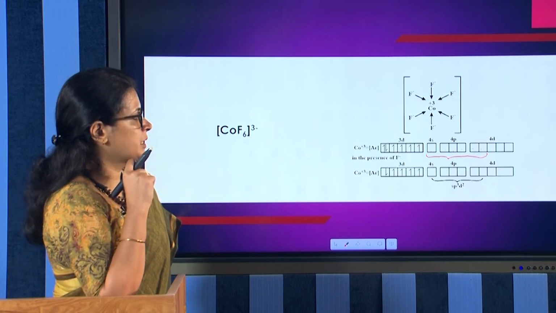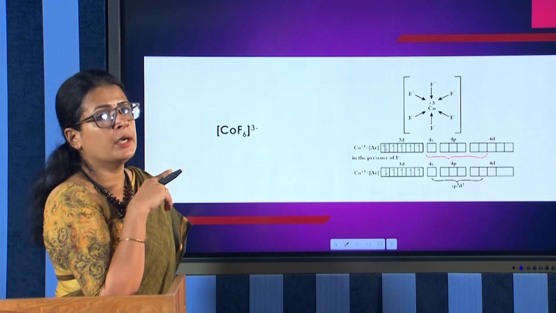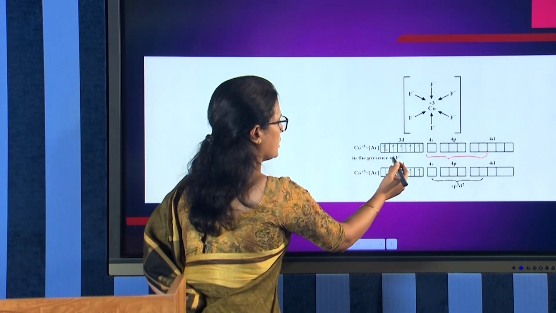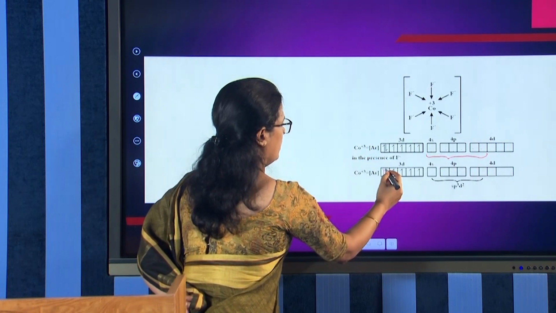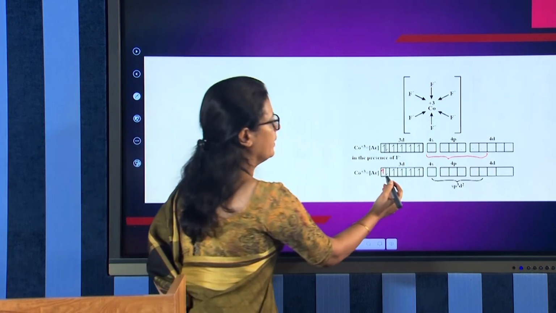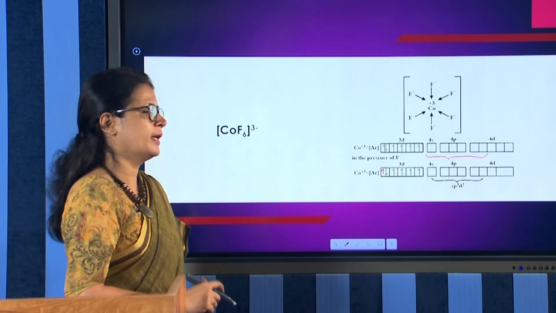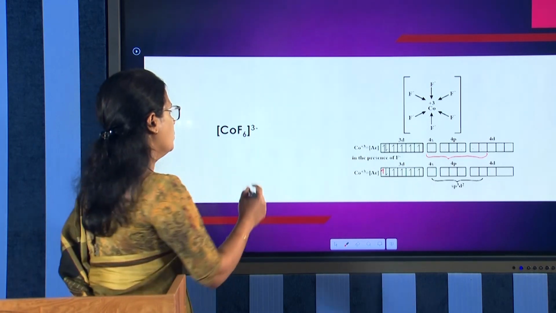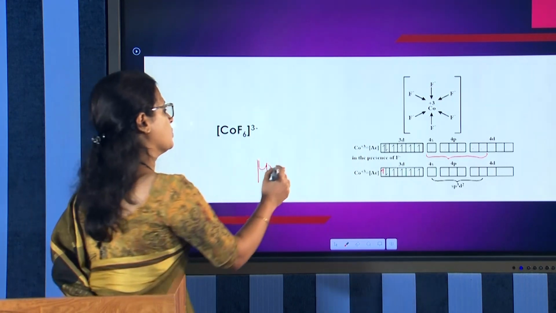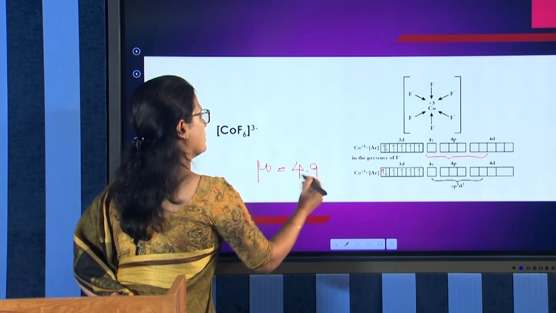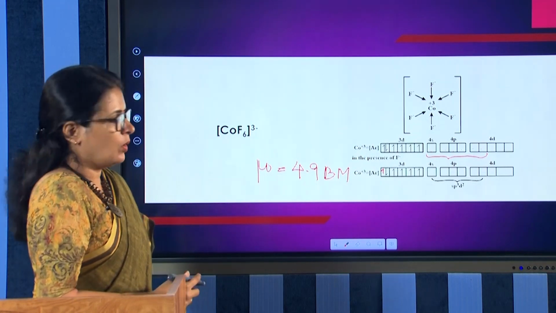Now comment on the magnetic property of the complex. The complex is paramagnetic because we have 4 unpaired electrons. How many unpaired electrons? You can count: 1, 2, 3, 4. 4 unpaired electrons are in the complex. The complex is paramagnetic, and the magnetic moment value, since there are 4 unpaired electrons, is about 4.9 Bohr magneton.